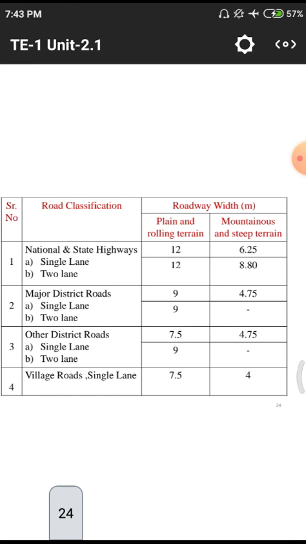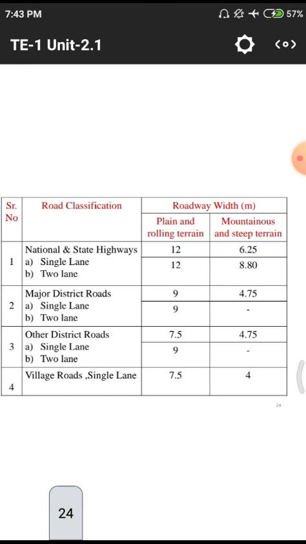plain land, that means without having any disturbances on that particular road we are having a plain surface, and rolling terrains means we are having round or spherical roads. Terrain means plateaus and terrains we are having. Second one we are having mountainous and steep terrains. Steep terrains means we are having a huge amount of slope on that particular road, and mountainous roads.